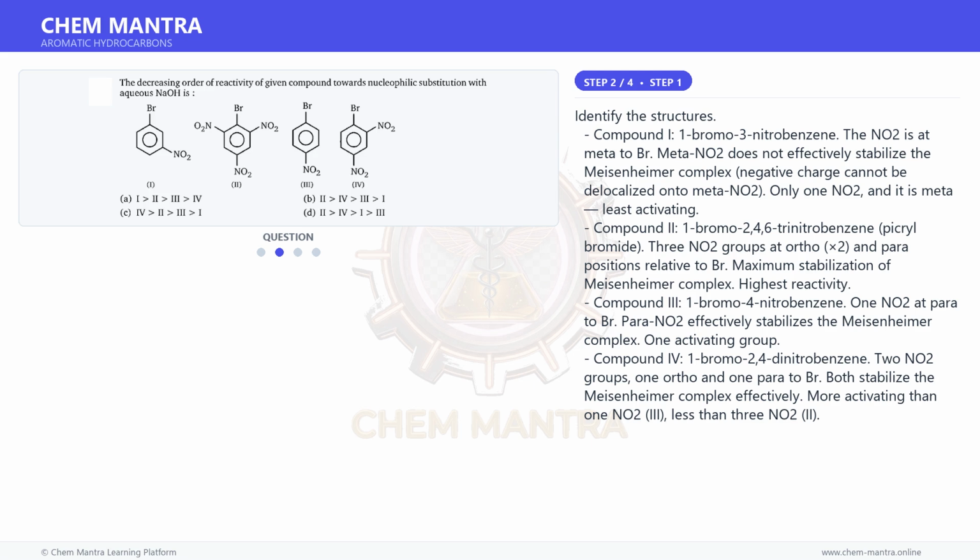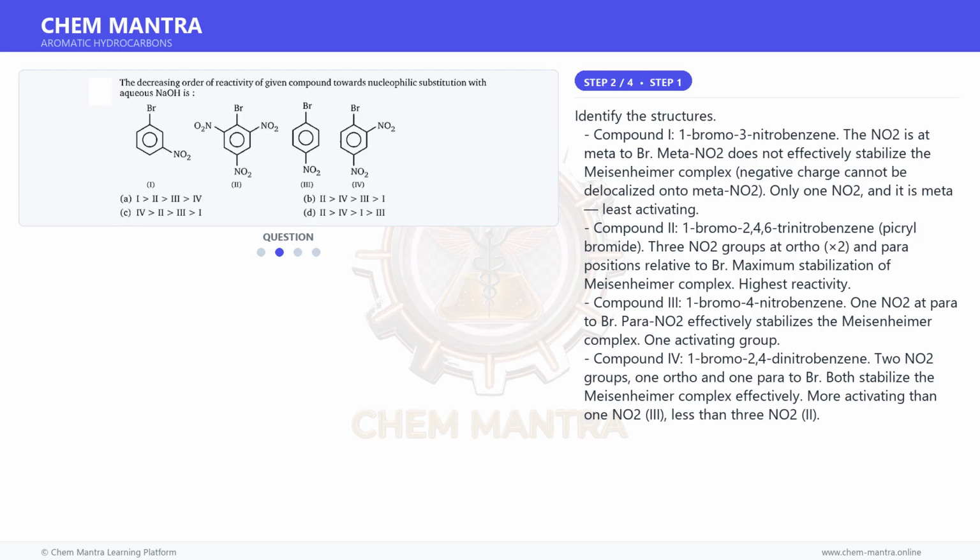Compound 2, 1-bromo-2,4,6-trinitrobenzene, picryl bromide. Three NO2 groups at ortho, times 2, and para positions relative to Br, maximum stabilization of the Meisenheimer complex. Highest reactivity.